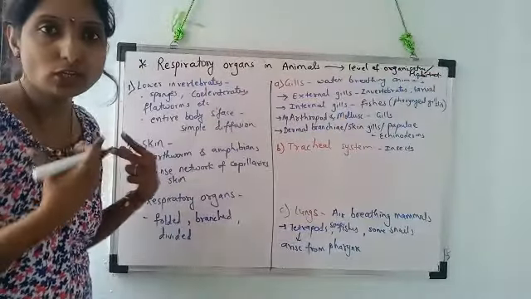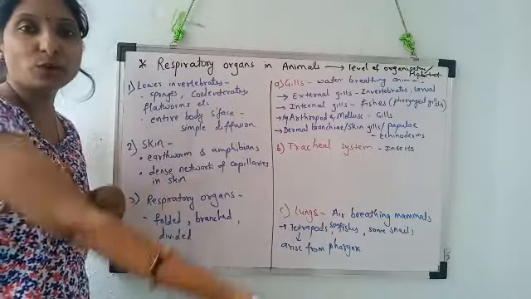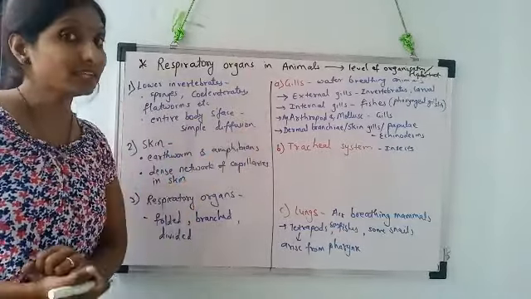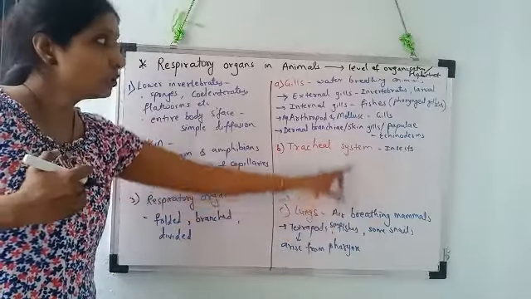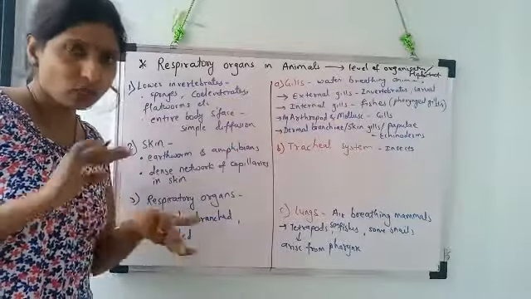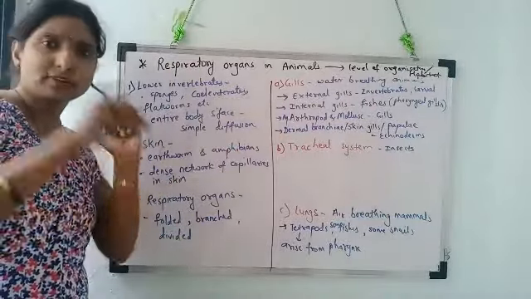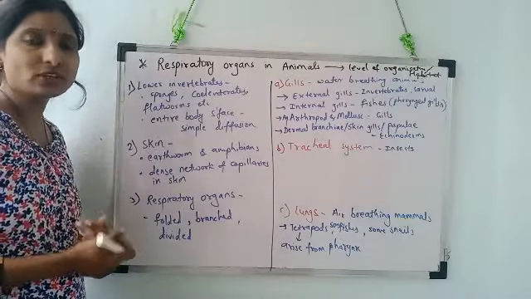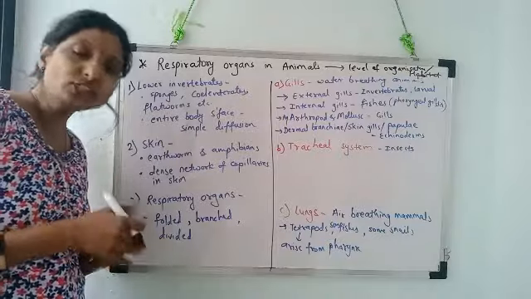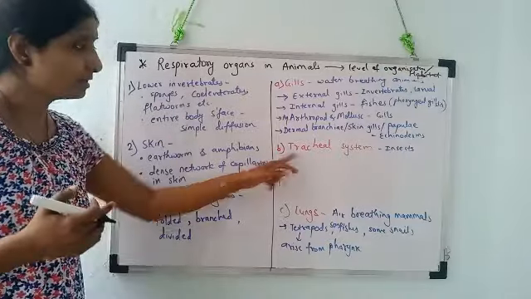Simply, we are terrestrial, so in us the respiratory organ is lungs. Fishes are aquatic, so in them the respiratory organs are gills. So on the basis of habitat, whether we are air breathing animals or water breathing animals, the type of respiratory organ differs. Then again, like us, some other animals are also terrestrial, like insects. Cockroach is terrestrial, but still in cockroaches lungs are not there, in them tracheal system is there.